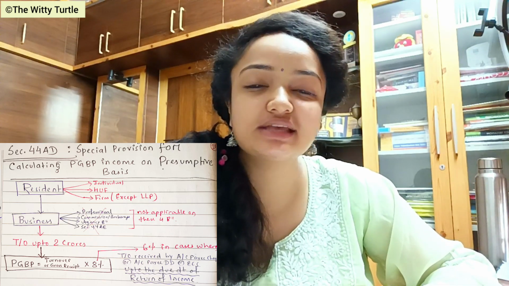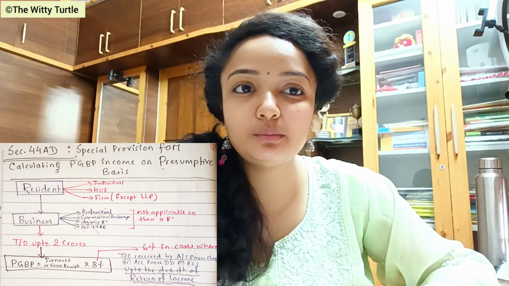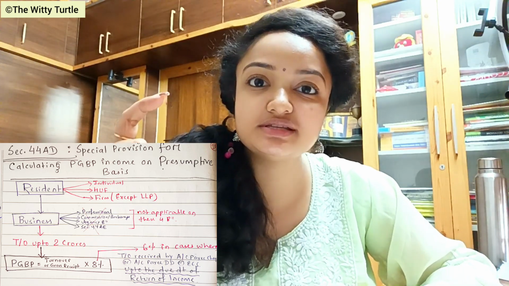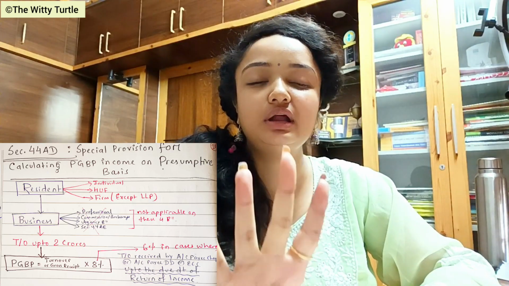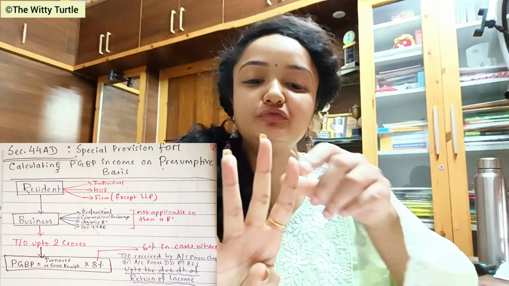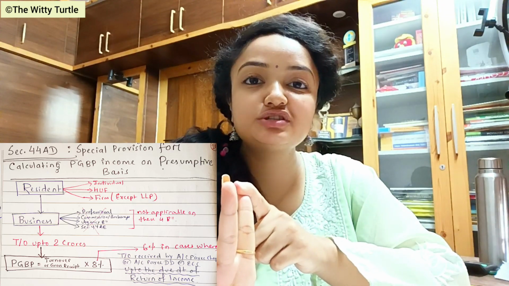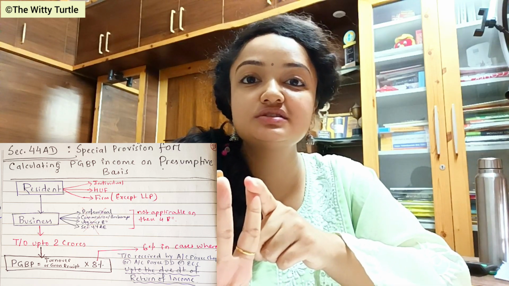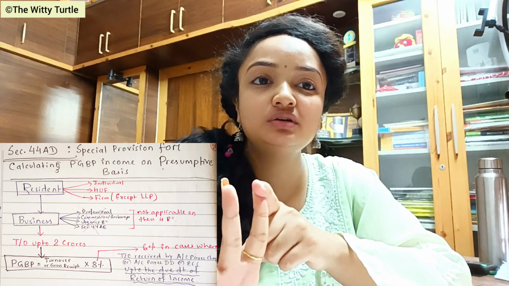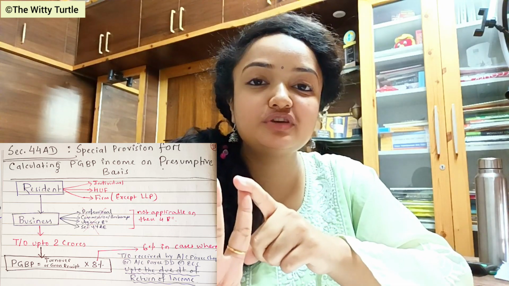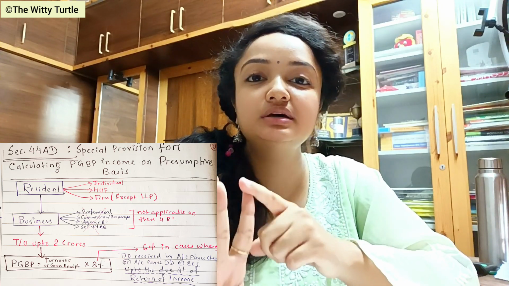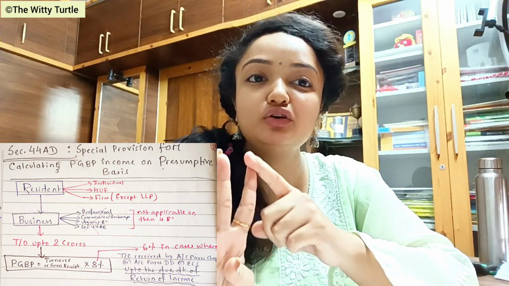Now in this case, another thing that we need to remember is that when we are talking about business, four things are not allowed in this case. The first is any kind of professionals like CA, CMA, architects, interior designers, practicing doctors, advocates, all these professionals do not come under the category of business.